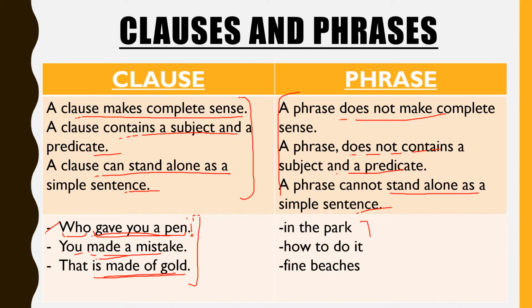Okay, let's see now phrases. What are phrases? Here are three examples. In the park. So in the park is a form of sentence but not complete, and here you can see there is no subject and predicate. How to do it? Fine beaches. So these are groups of words which help to complete the meaning of a sentence but cannot complete the meaning of a sentence individually. Okay, so these are phrases.